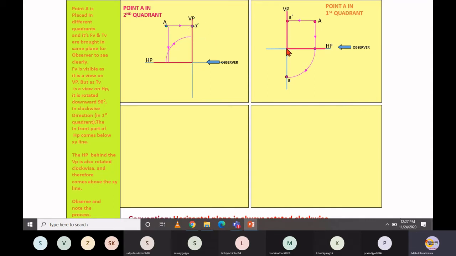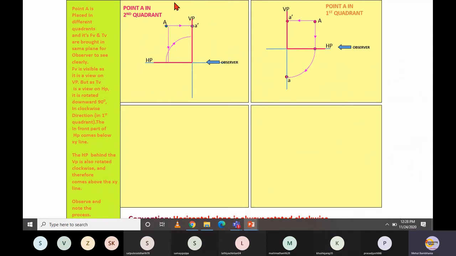In this case, that was not the problem. See, this is the XY line. So your top view actually appeared below the XY line. However, your front view appeared above the XY line. So there is no clashing, there is no overlapping issue.